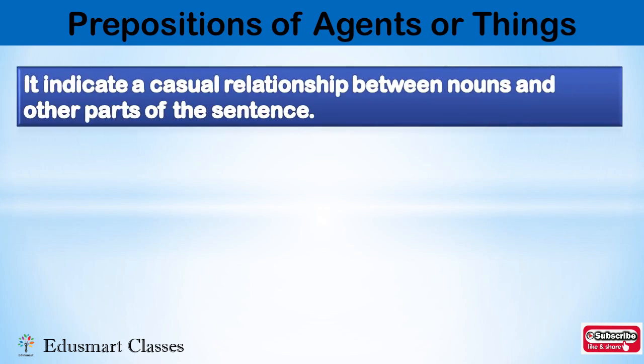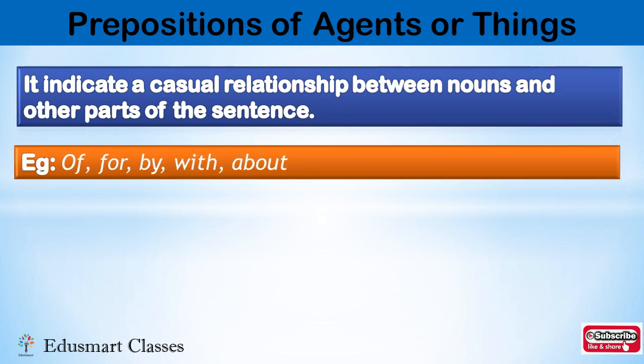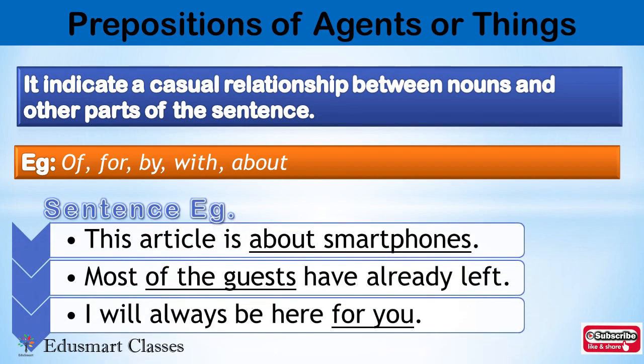Now the next type of prepositions that we are going to learn is prepositions of agents or things. It indicates a causal relationship between a noun and other part of a sentence. Some examples: of, or, for, by, with, about. The sentence examples are: This article is about smartphones. So it is about, it just shows a causal relationship. It does not show a time, it does not show any place. Most of the guests have already left. I will always be here for you. So these are some prepositions of agents or things.